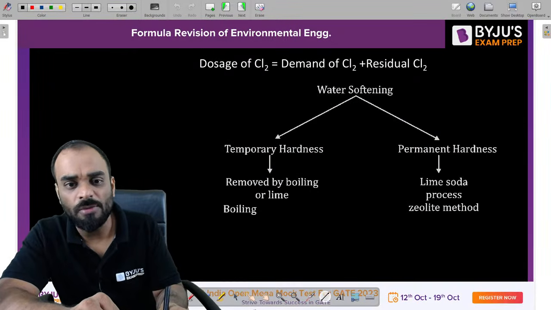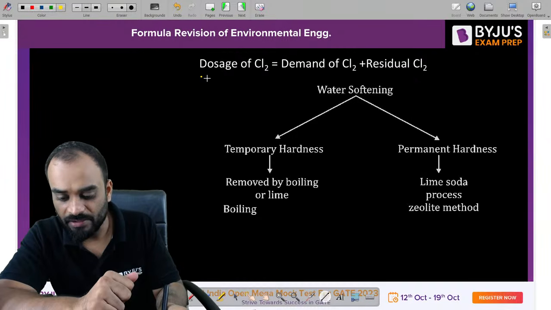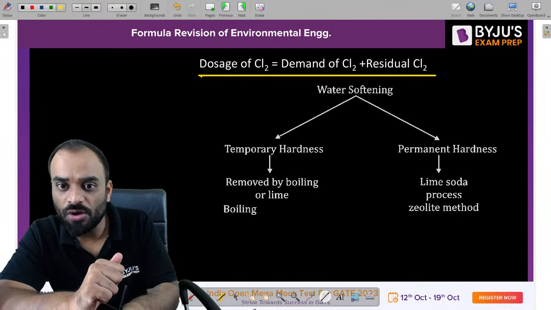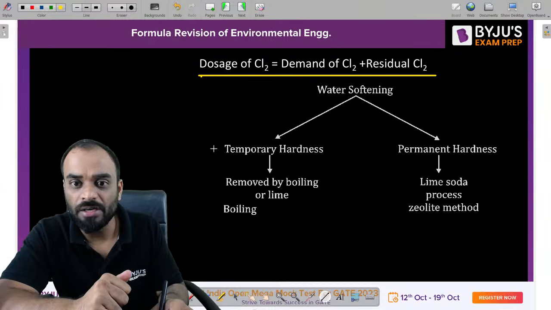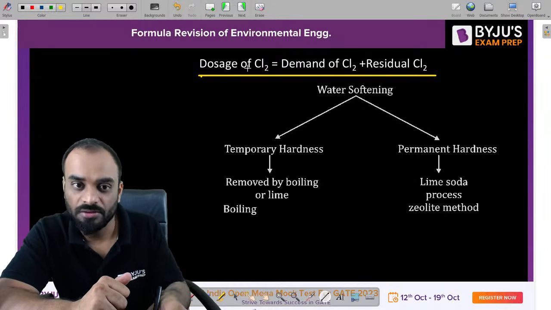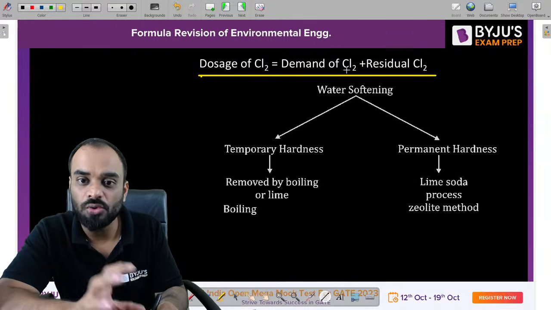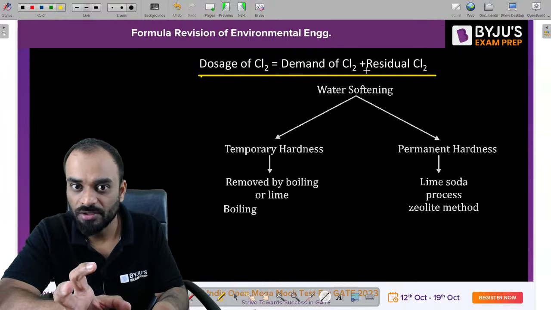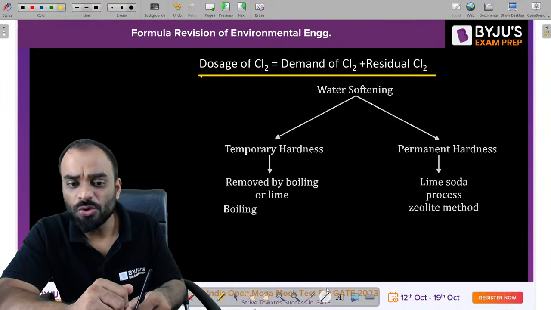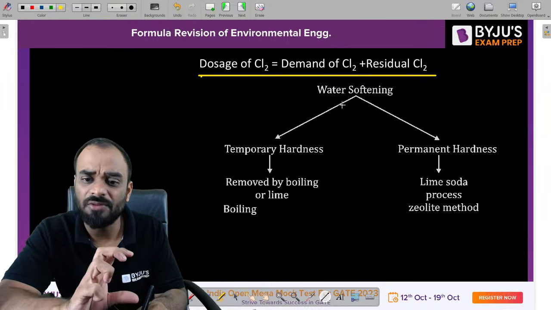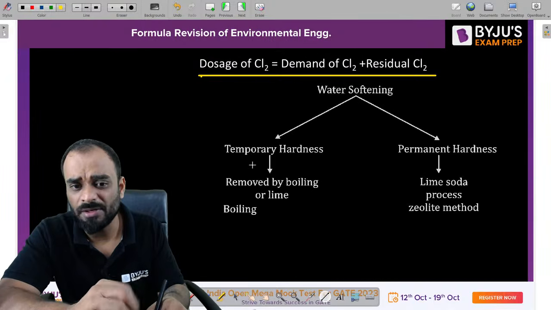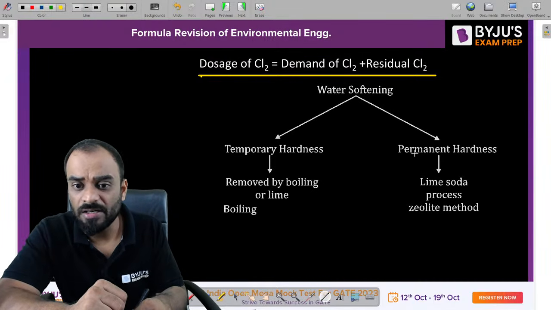Now there is one more formula which you have to remember. Dosage of chlorine is equal to chlorine demand plus residual chlorine. Now you know that water softening technique will have different processes. Just remember the names: temporary hardness and permanent hardness.